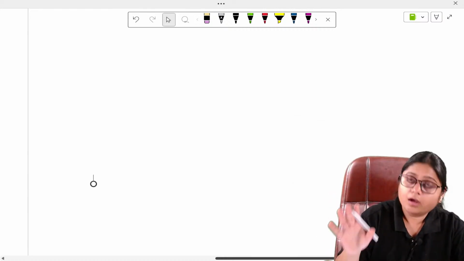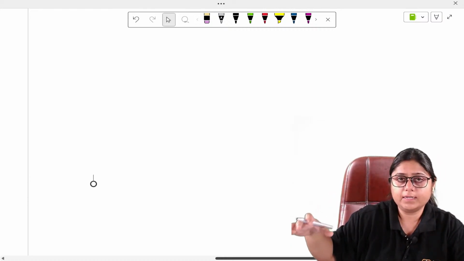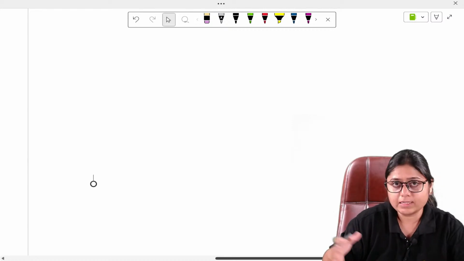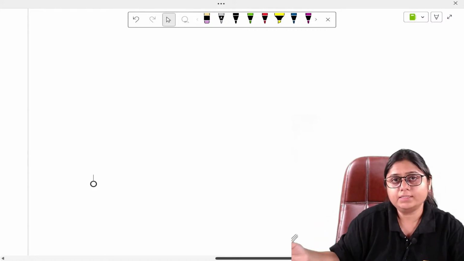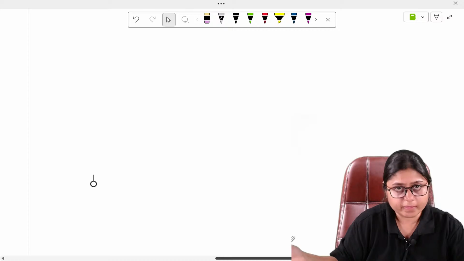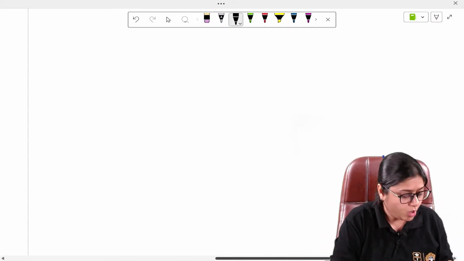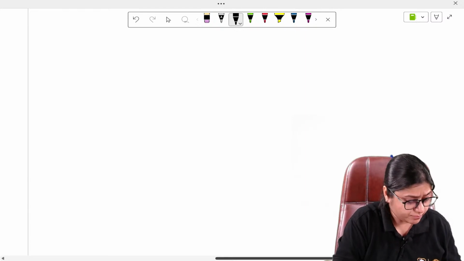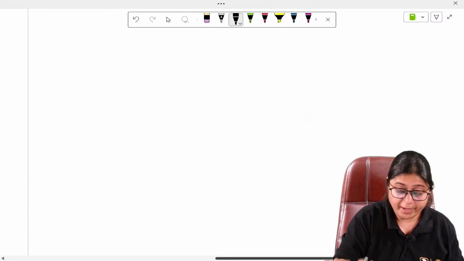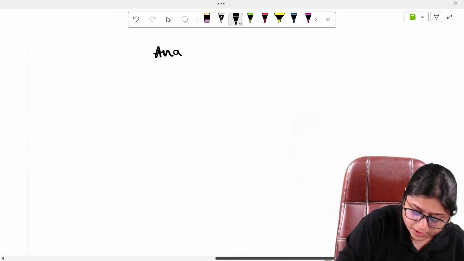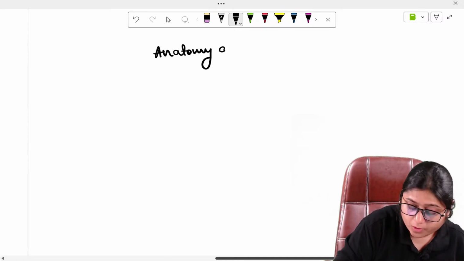Throughout these 10 to 15 days, the class is till 5th, and after that the PCT discussion is on 10th. So first what we will be doing is the normal anatomy of the gingiva, the normal anatomy of the periodontium. Anatomy of periodontium.